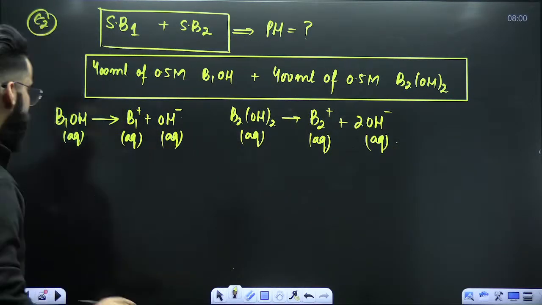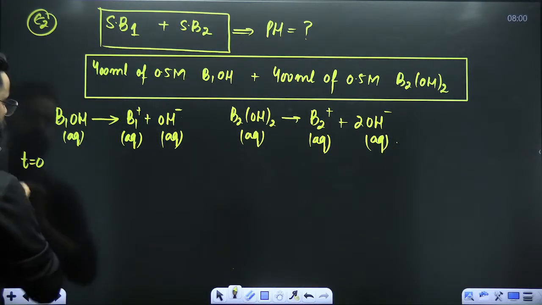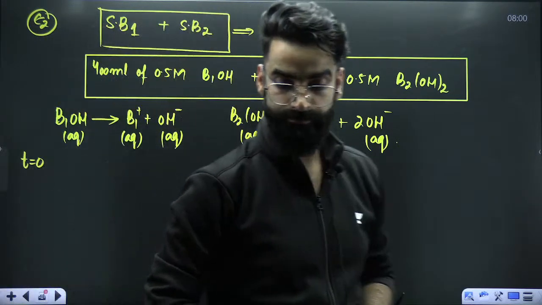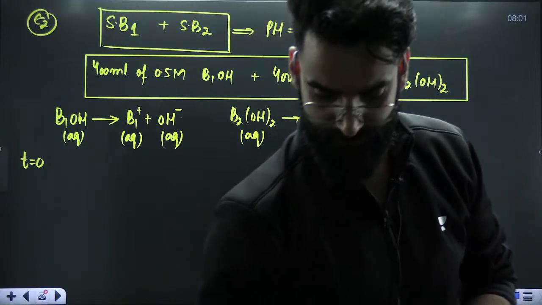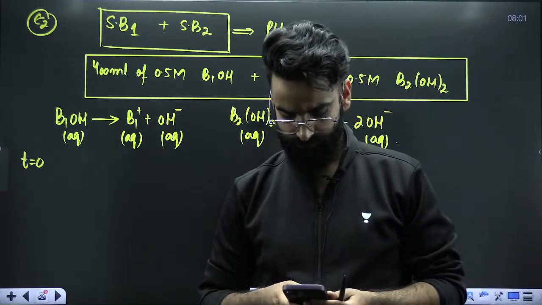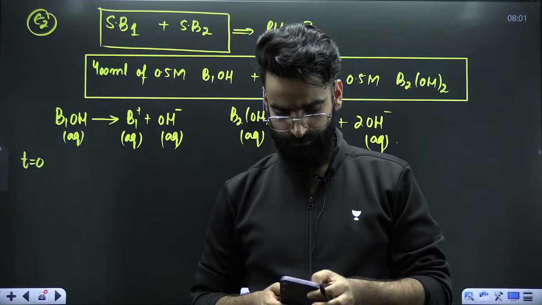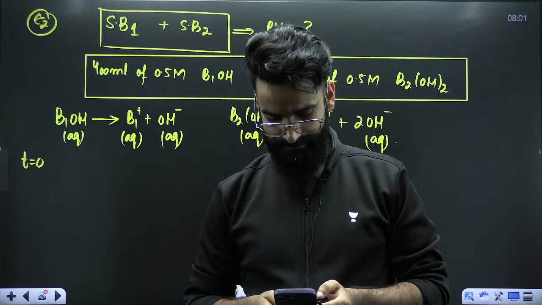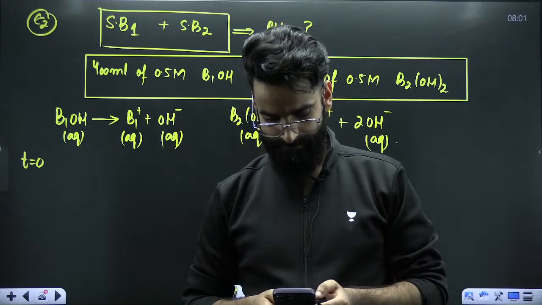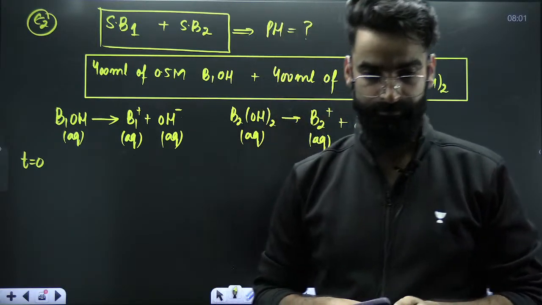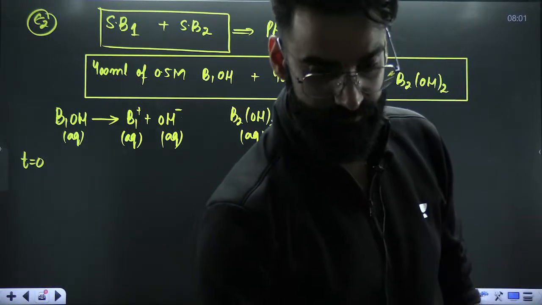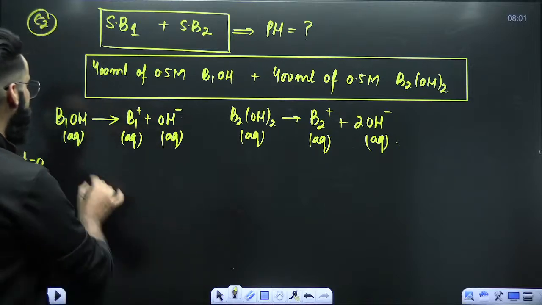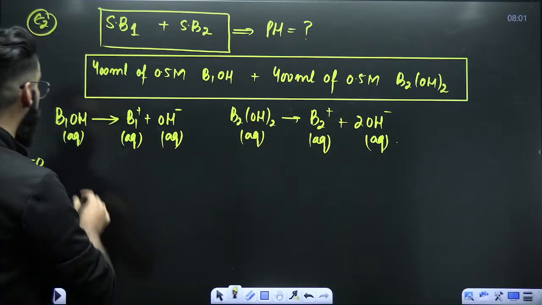Now guys, tell me one thing. At time t is equal to 0, can you let me know how many millimoles of B1OH do we have?